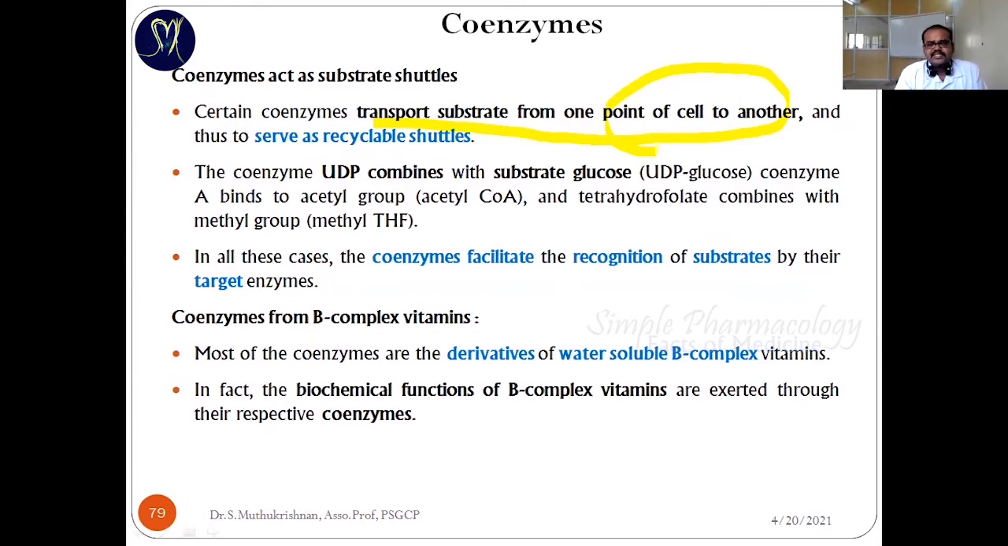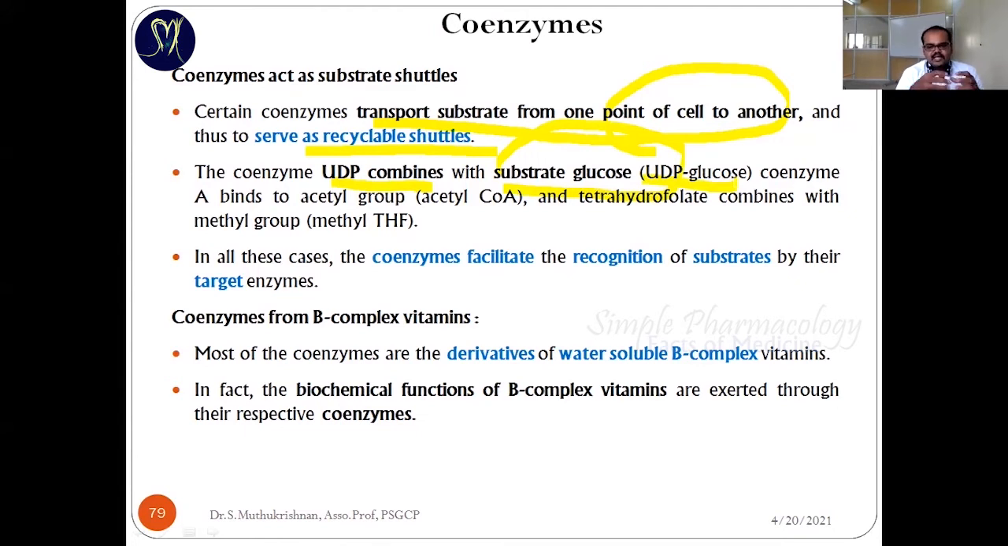So simply it acts as a shuttle, a recyclable shuttle. It's like a transporter. For example, the coenzyme UDP combines with the substrate glucose. It's going to form UDP glucose. So the coenzyme is UDP, the substrate is glucose, and it forms UDP glucose.